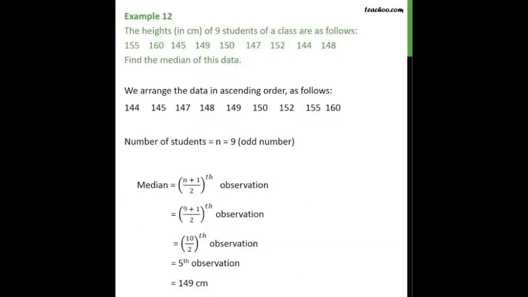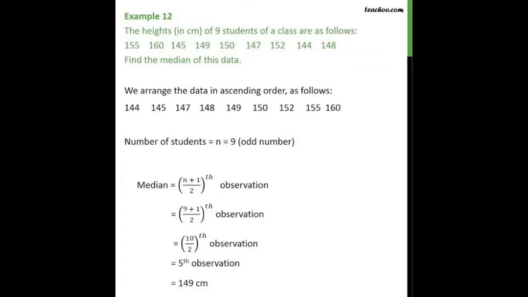Another formula to find the value of median. See the example which is given over here. The height in centimeters of 9 students of a class are as follows. The heights given are 155, 160, 145, 149, 150, 147, 152, 144 and 148. We need to find the median.